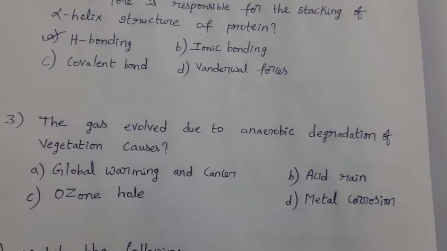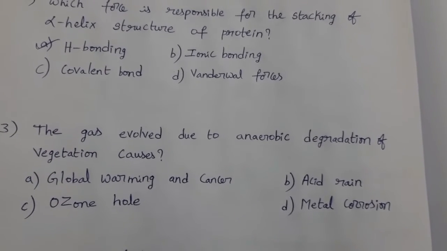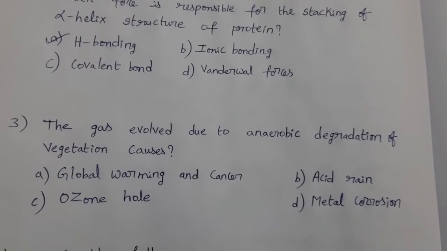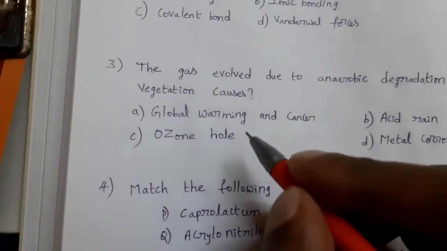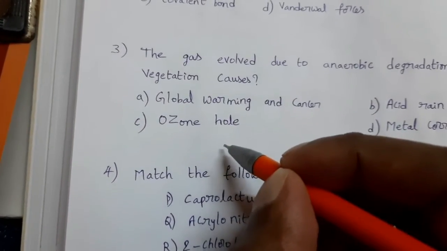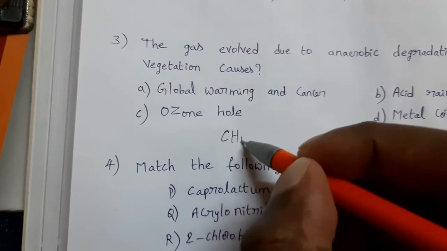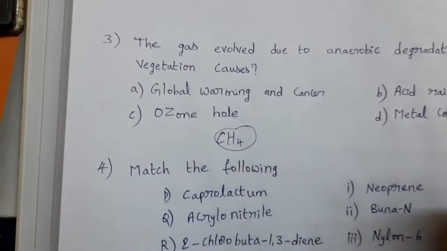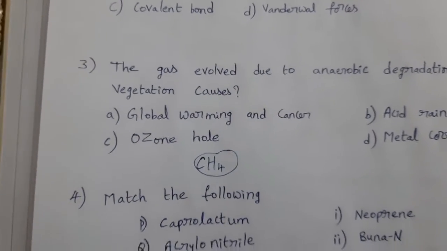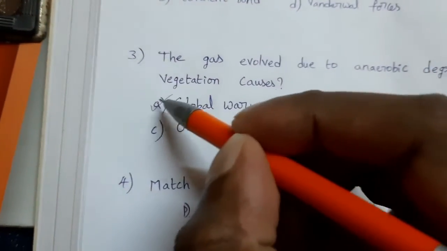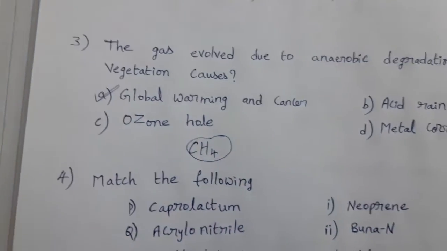Next, the gas evolved due to anaerobic degradation of vegetation causes. First of all, what is the gas released in the anaerobic degradation of vegetation? That is methane. So methane gas is released. This methane causes global warming and cancer. Then what is the option? Option A is the answer.